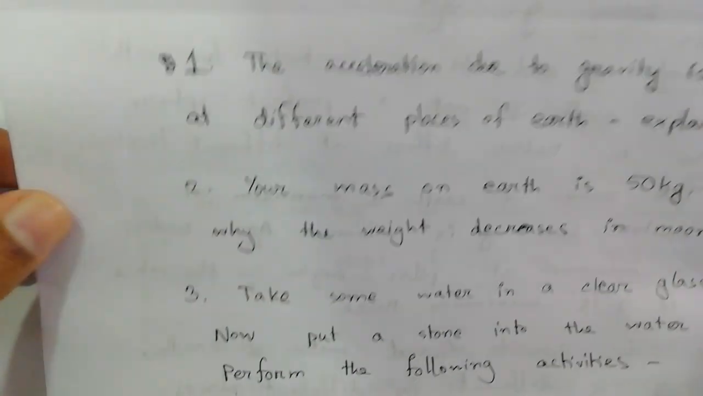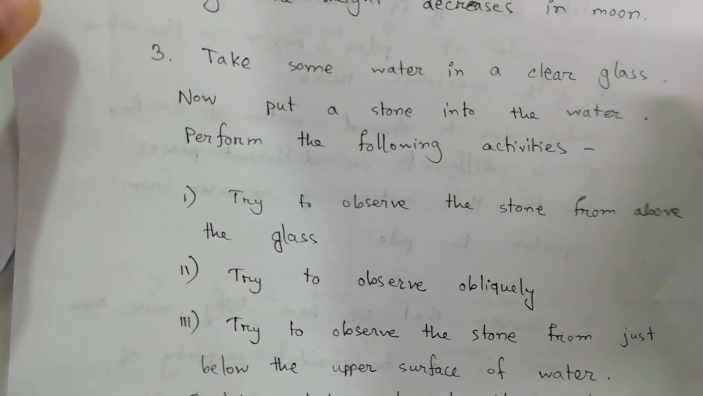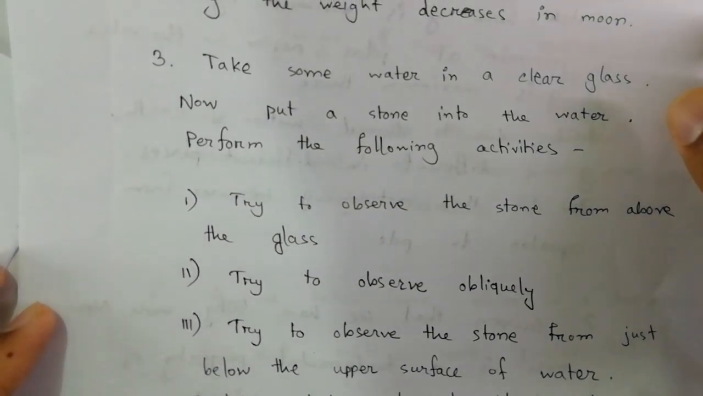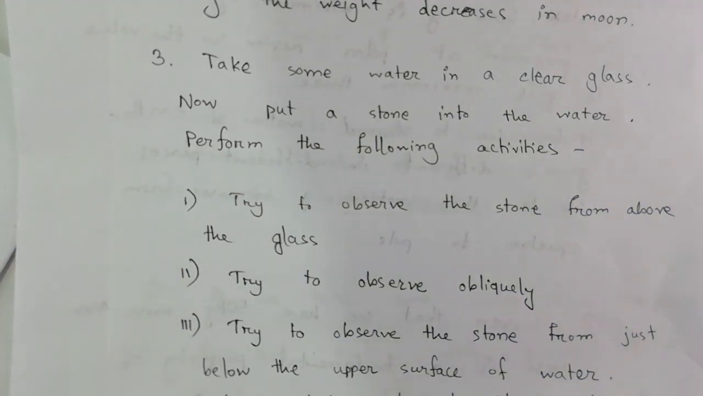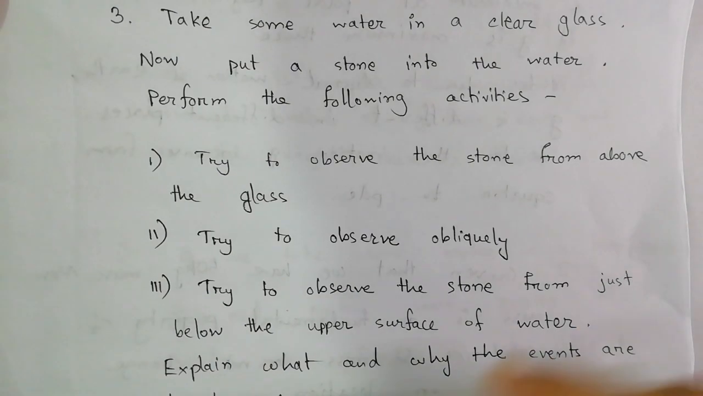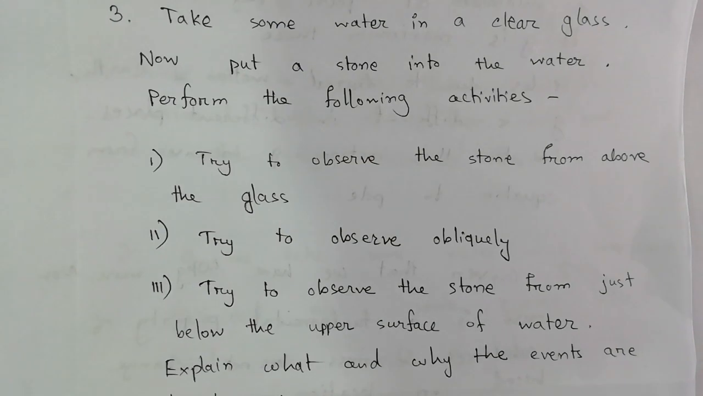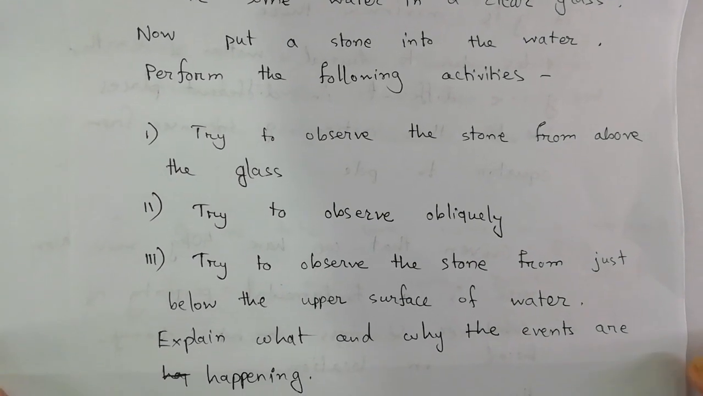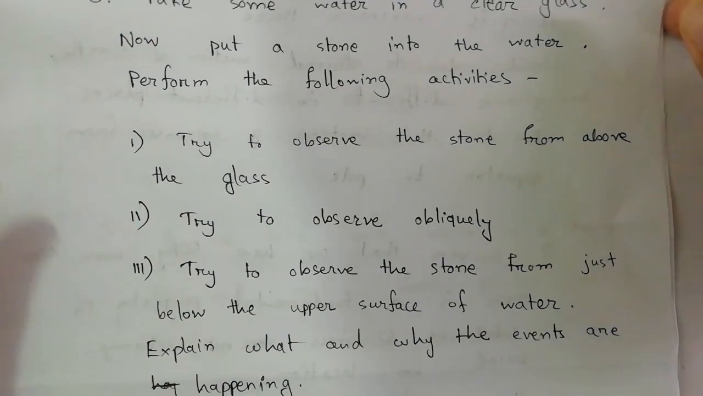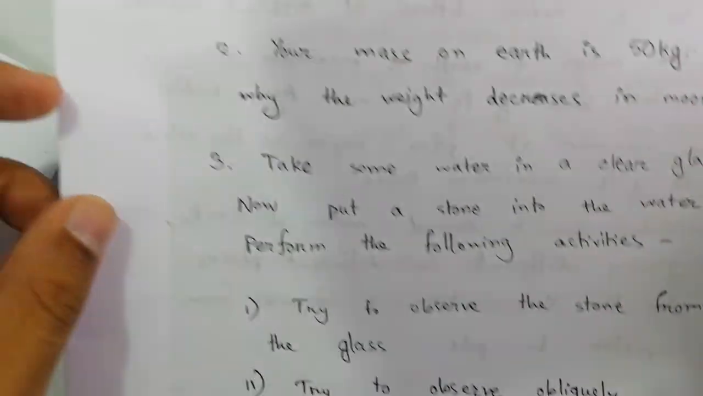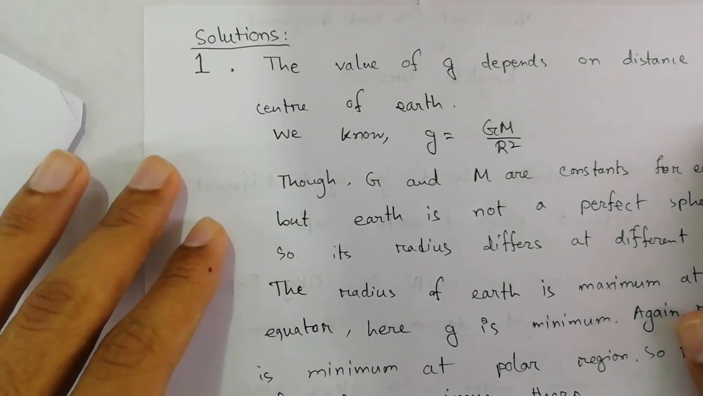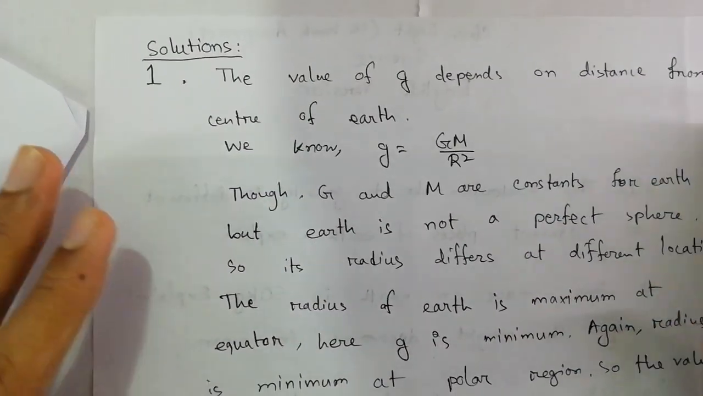And in the third, there are three questions. This is basically an experiment. They say take some water in a clear glass and then put a stone into the water glass and perform three actions: first, observe the stone from above the glass; second, observe it from an oblique angle; and at last, observe it from a level just below the water surface. And we have to explain what happens in these events and why this happens. So we have a model answer presented here beforehand and we will explain it to you now.